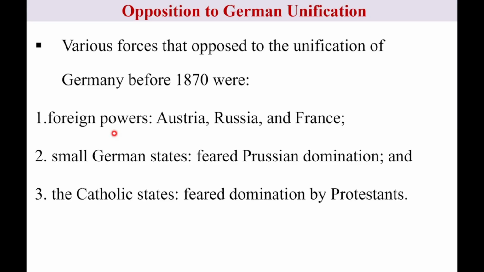Foreign powers, Austria. Austria dominates the German Confederation. After 1864, they also controlled Holstein from German state. This one is the first and the most important one.